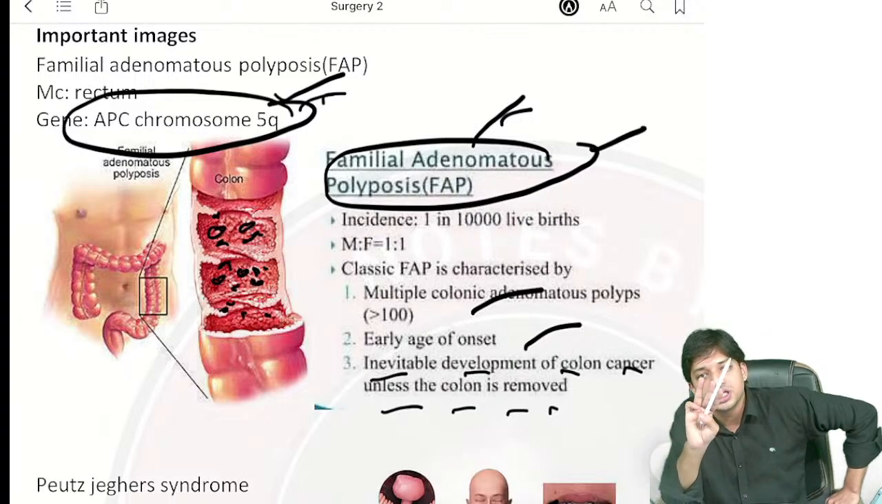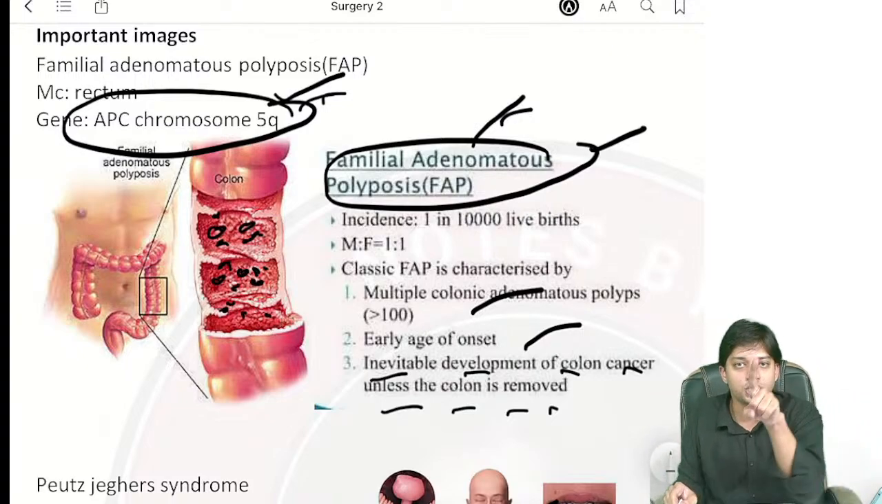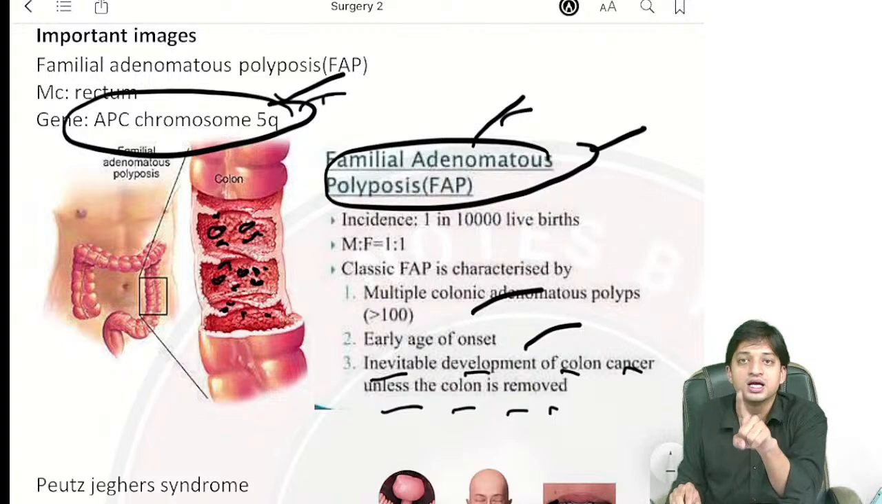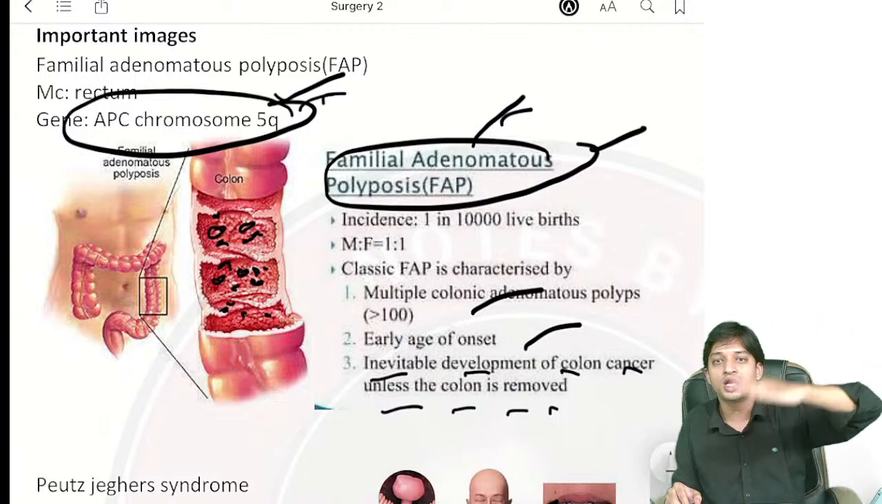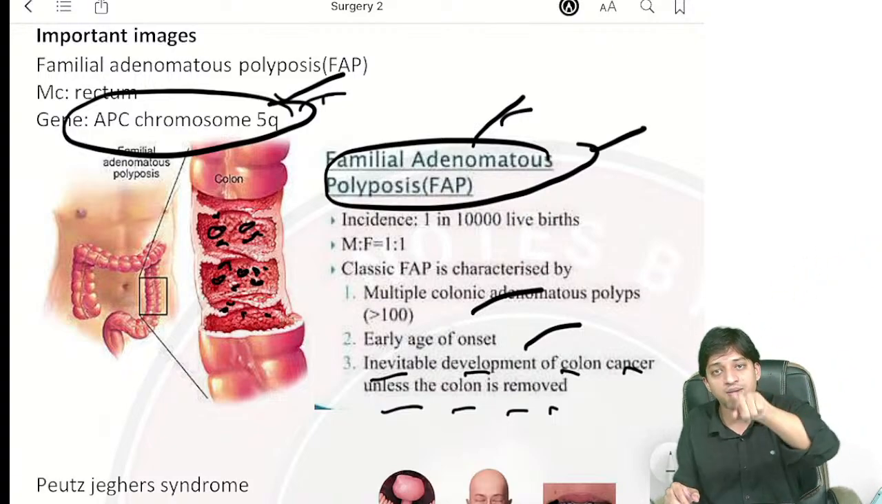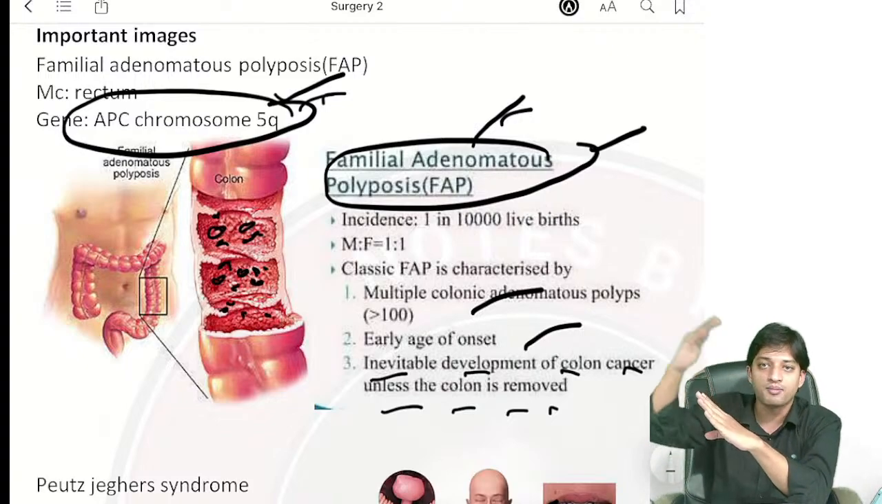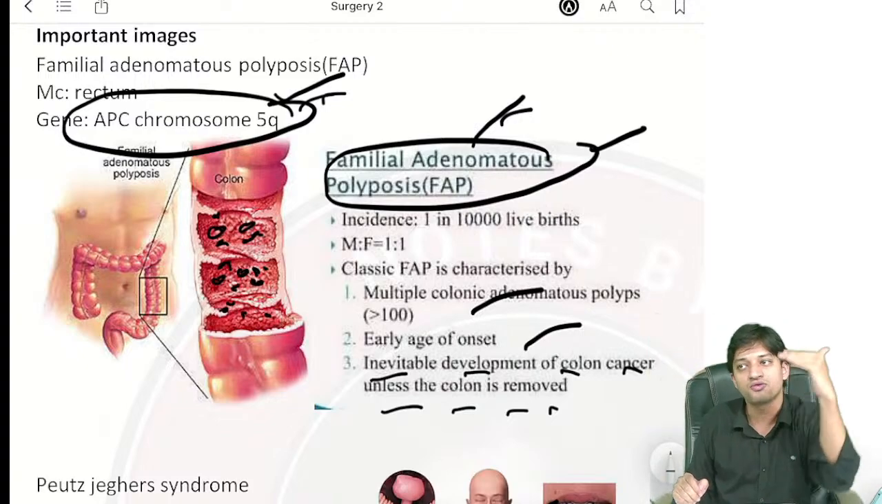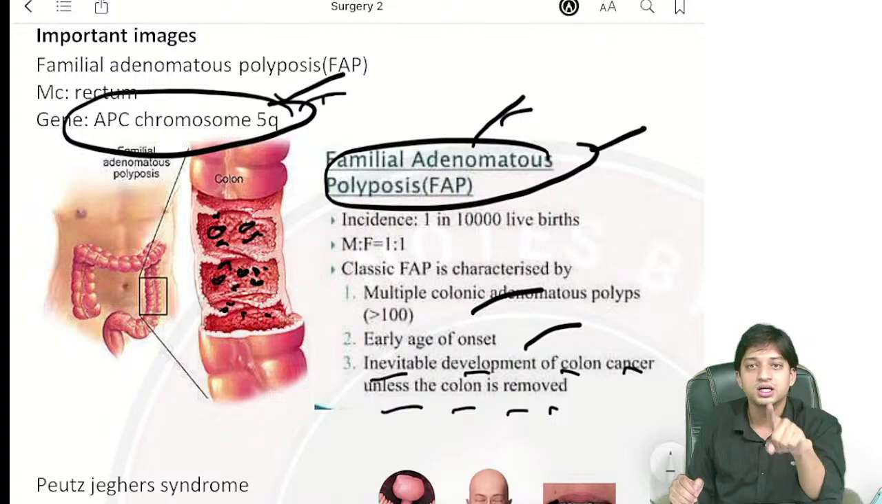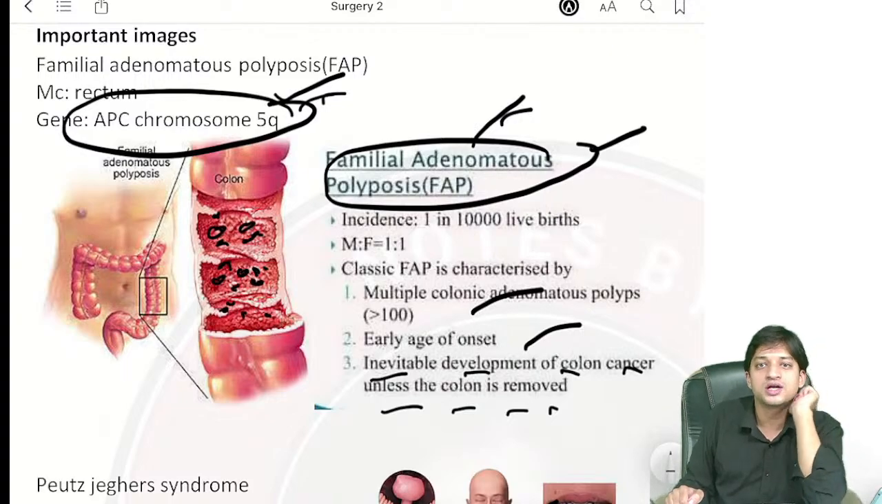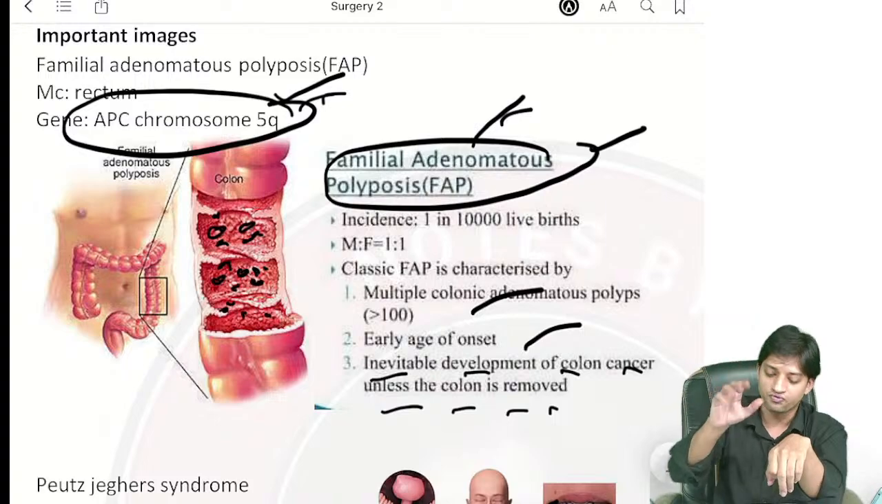So for FAP, three important things you have to remember. Multiple adenomatous polyps will be there, right? And there will be a history of polyps in the entire family. The name itself is familial, that means in the generations there will be a history of adenomatous polyps in the family. There will be a history of development of colon cancer in the long run. In FAP, the gene association they have asked you is the APC gene on chromosome 5q,